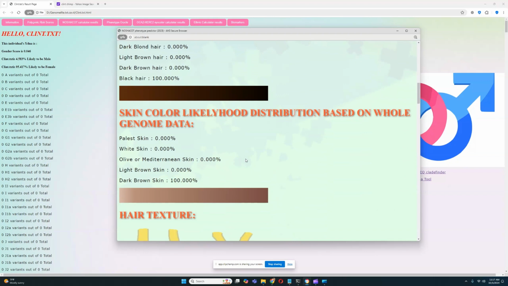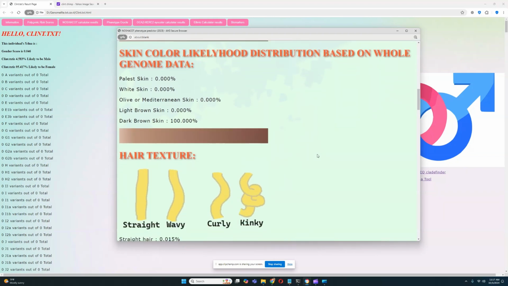Very interesting because I think the chimpanzees actually have white or pale skin in reality. If you shave them, they have white skin. So it's kind of interesting that he's scoring this for skin color.